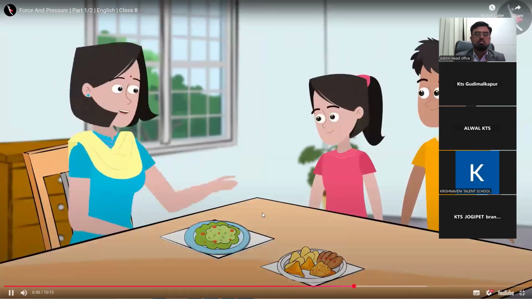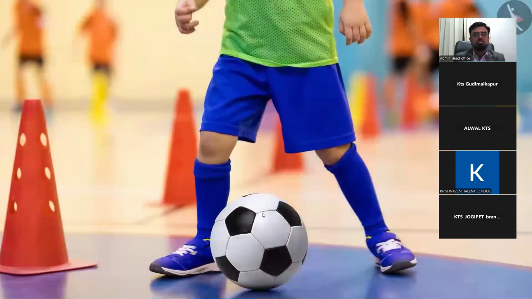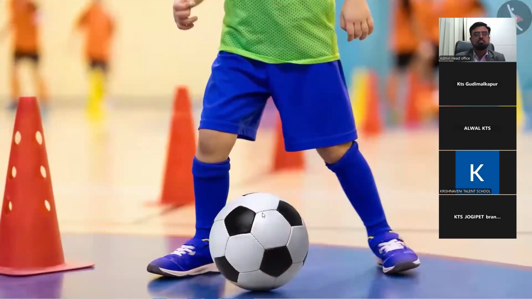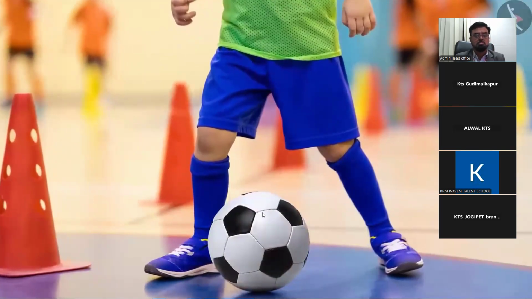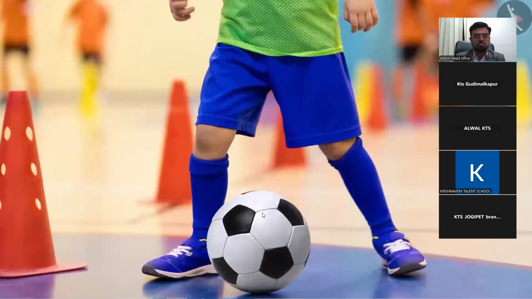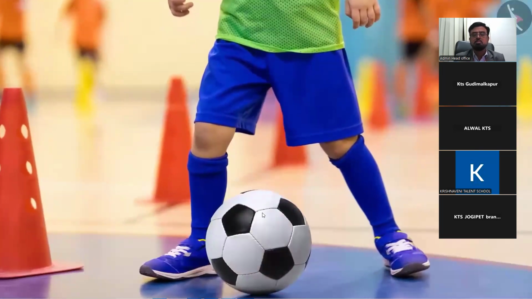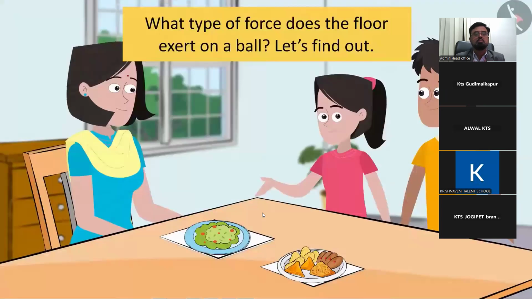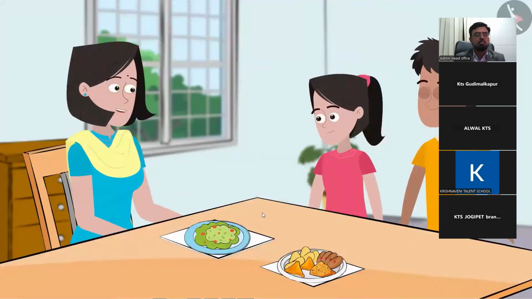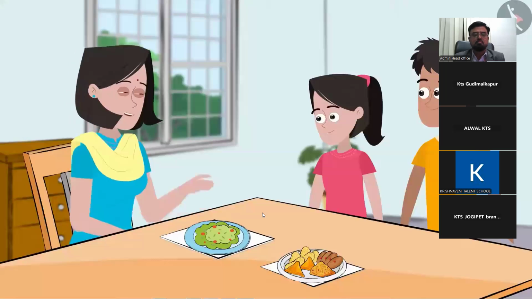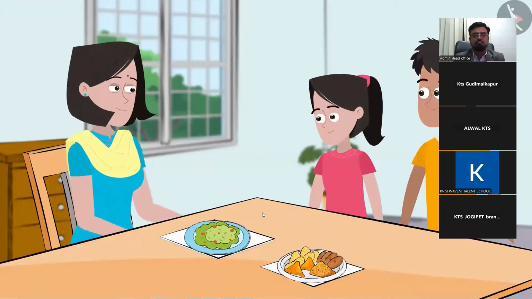Sanya, what if it is not the interaction between our body and the object, but instead it is between the ball and the floor? Do you think it is possible? Friends, can you help me with this? Sanya, what do you think, can force be applied only by an interaction or contact between two objects? Do you know about the non-contact force?